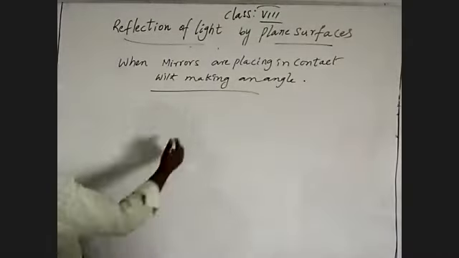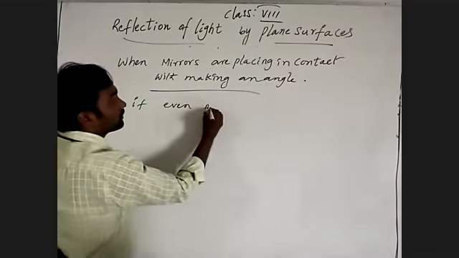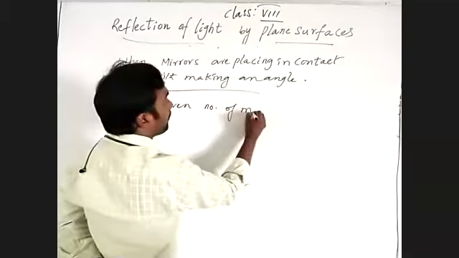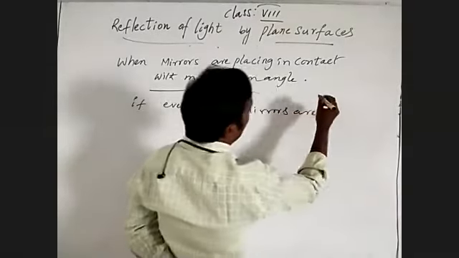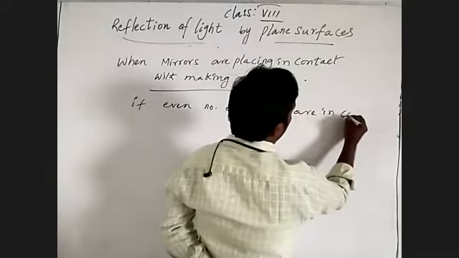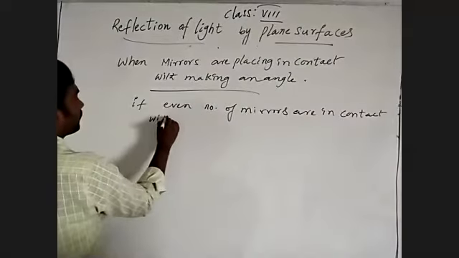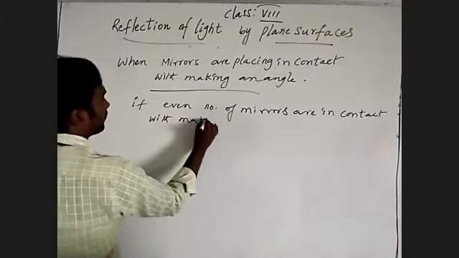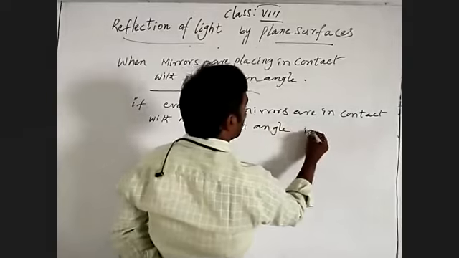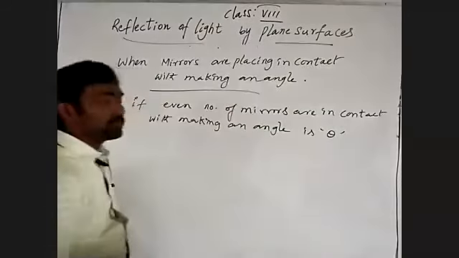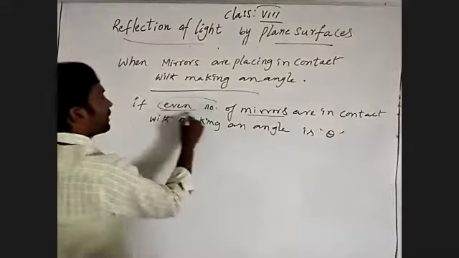See here, if an even number of mirrors are in contact, making an angle theta. Even number means what?